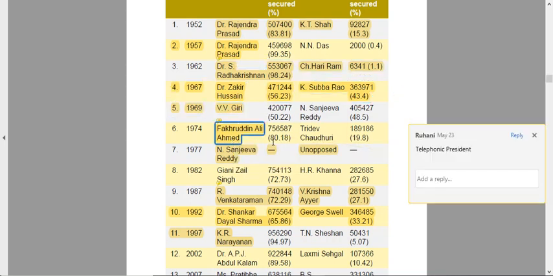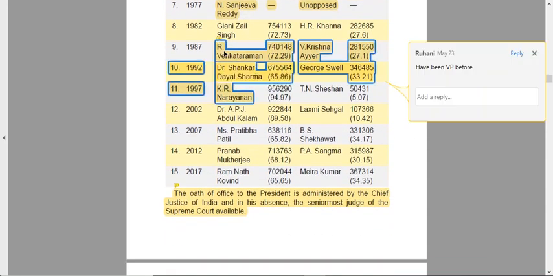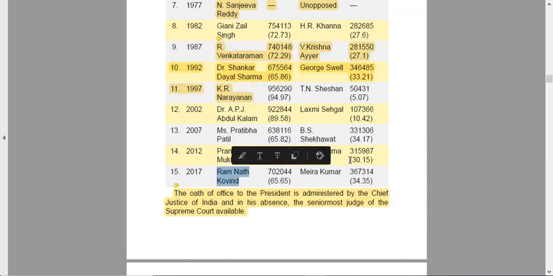Then you have Fakhruddin Ali Ahmed. He is also known as a telephonic president. And Sanjeeva Reddy. If you want to remember, Reddy, he is always ready to become the president. So he was elected unopposed. Remember this, he was the person who was not opposed. He was elected directly. Then you have R. Venkataraman, Shankar Dayal Sharma and K.R. Narayanan. These were also people who were elected as president from the post of VP before. And then you have APJ Abdul Kalam, Pratibha Patil, Pranab Mukherjee, and Ramnath Kovind is our current president.